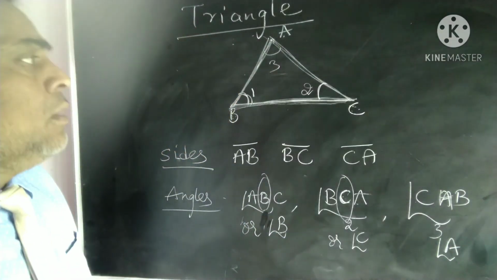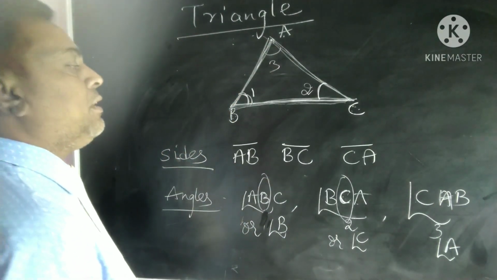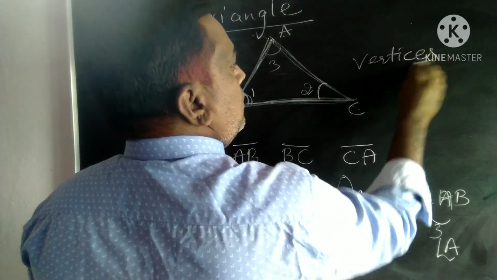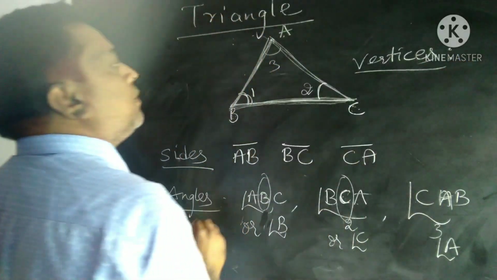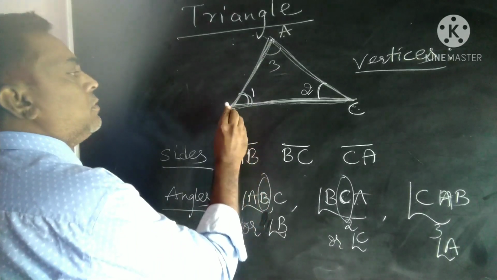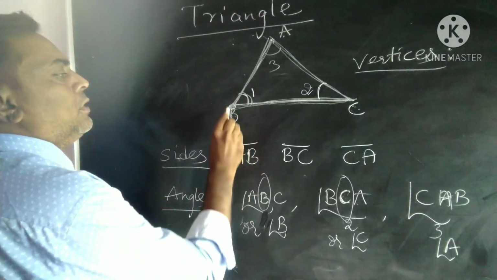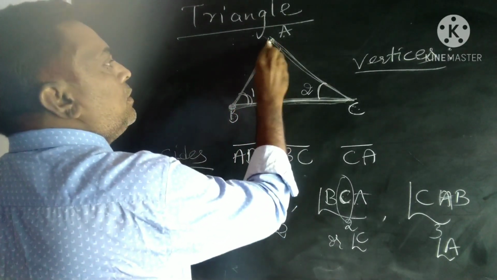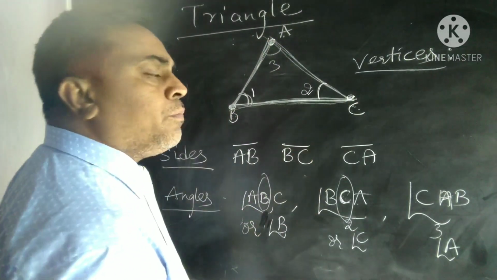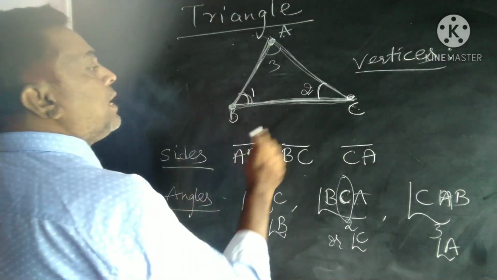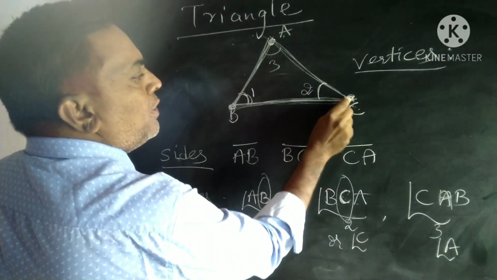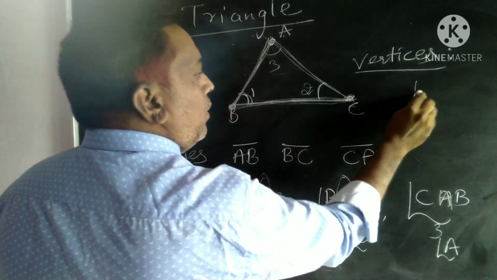Now coming on to the vertices. It has three vertices. A vertex is nothing but the joining point of two sides of any triangle. So this is one vertex, vertex A, vertex B. This is another vertex, this is another vertex. A vertex is nothing but the joining point of two line segments. For example, line segments BC and AC join at point C. So vertex C is formed.